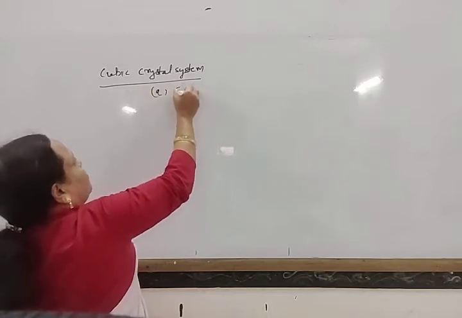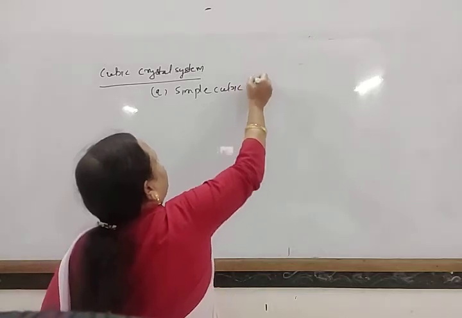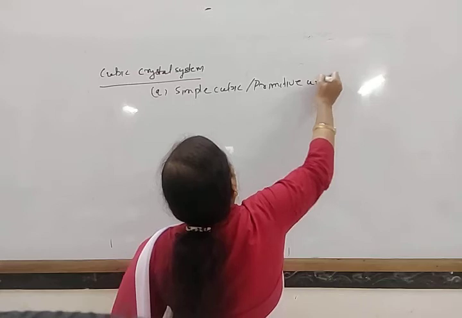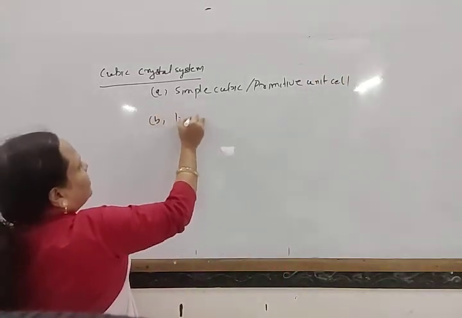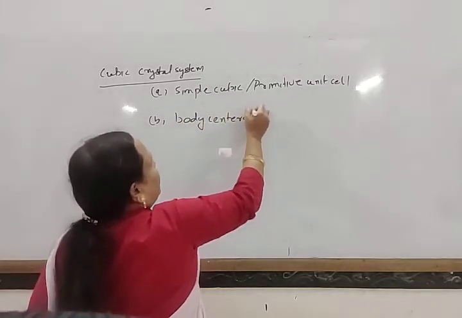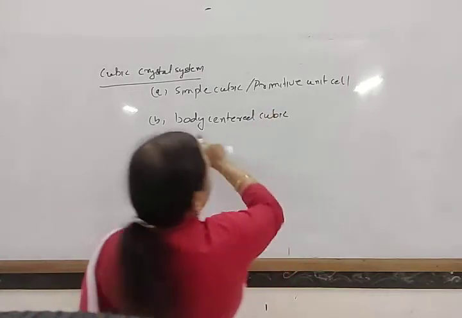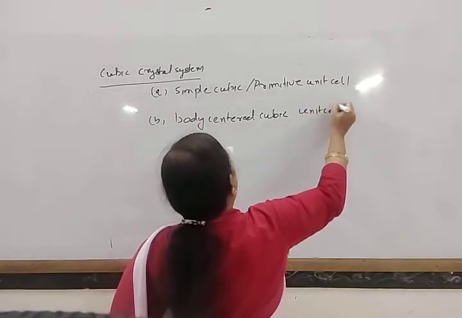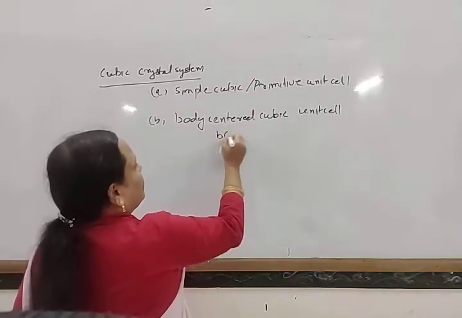One, simple cubic or primitive unit cell. Another, body-centered cubic, also known as body-centered cubic unit cell, or simply BCC.